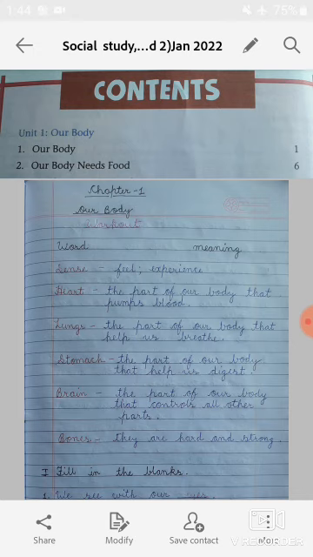Next one is lungs, the part of our body that helps us breathe. Stomach, the part of our body that helps us digest. Brain, the part of our body that controls all other parts. The last word is bones. So students, they are hard and strong parts of our body.